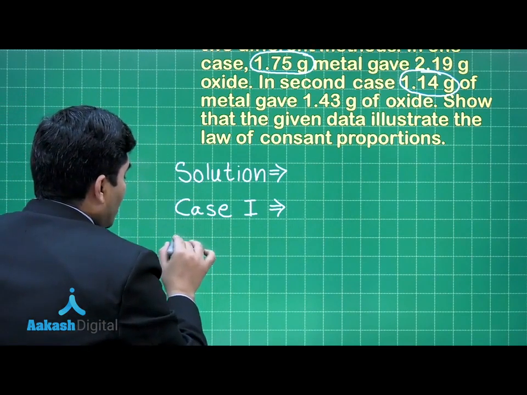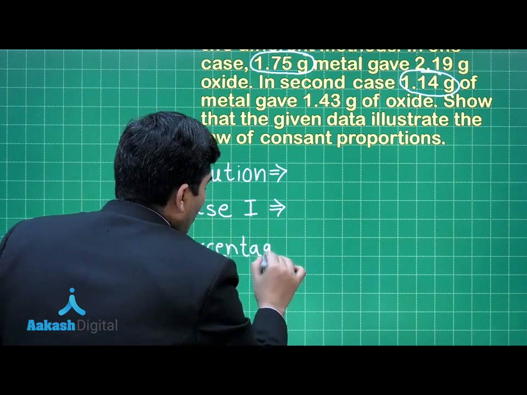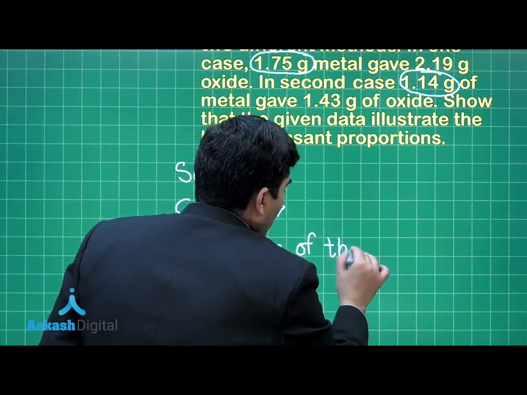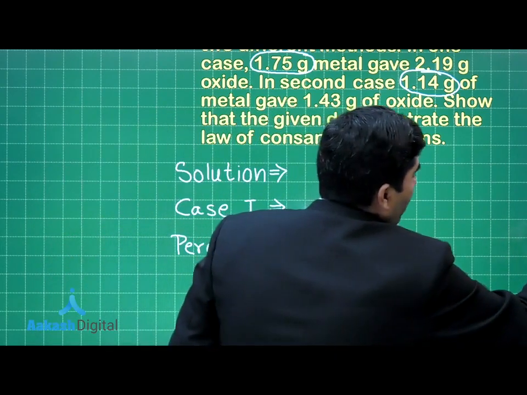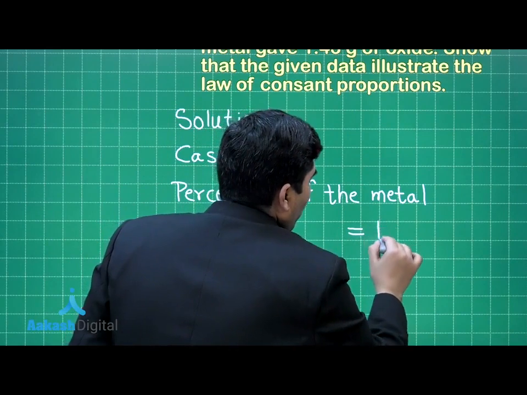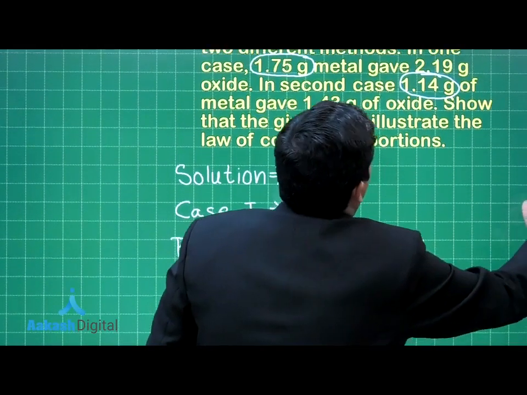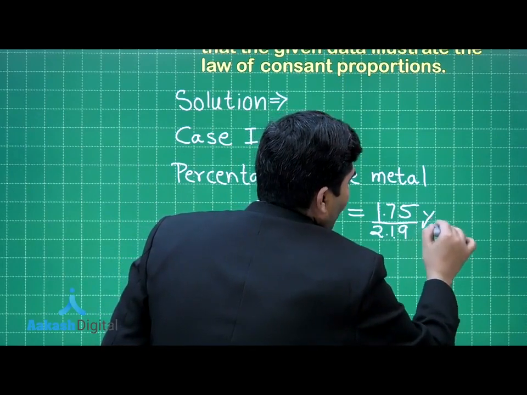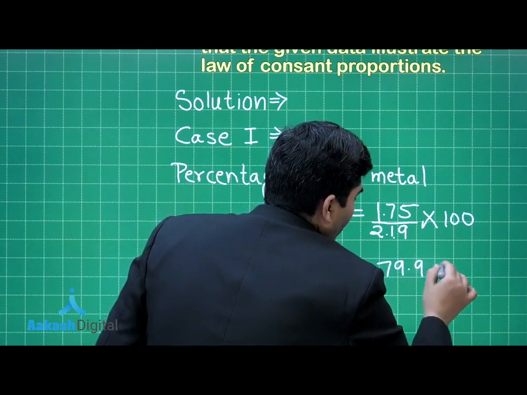So the percentage of the metal, that is copper, will be equal to 1.75, that is the weight of the metal, divided by 2.19 multiplied by 100, and that comes out to be 79.9%.